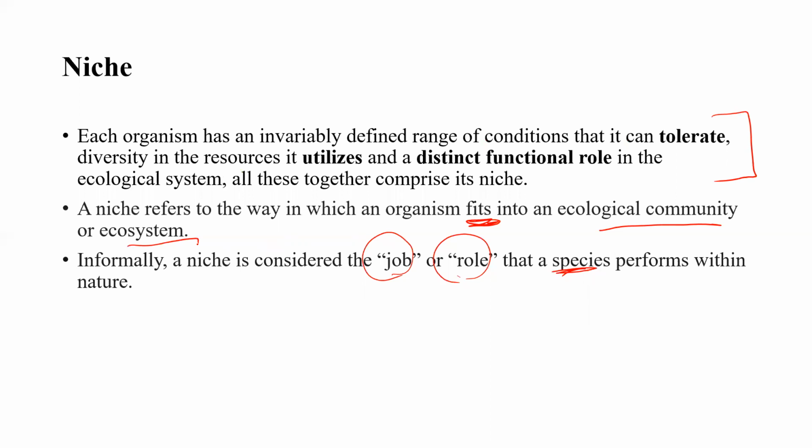Now we look into the definition in your book. There are three things you need to understand, and you need to write them in your exam: tolerate, utilizes, and distinct functional role.